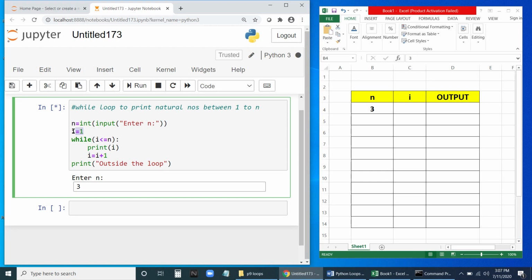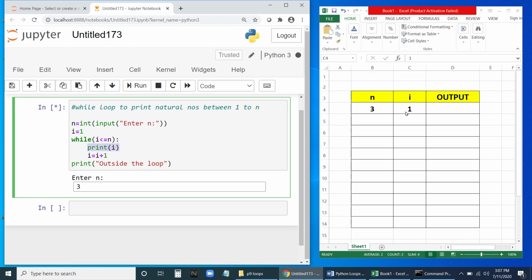I equal to 1, then this will be executed. So now I will be 1. Next, this statement will be executed, the while loop. So we are going to enter into the loop now. Before entering into the loop, the condition is there. Is I less than or equal to n? Is 1 less than or equal to 3? Yes. So it will enter into the loop.